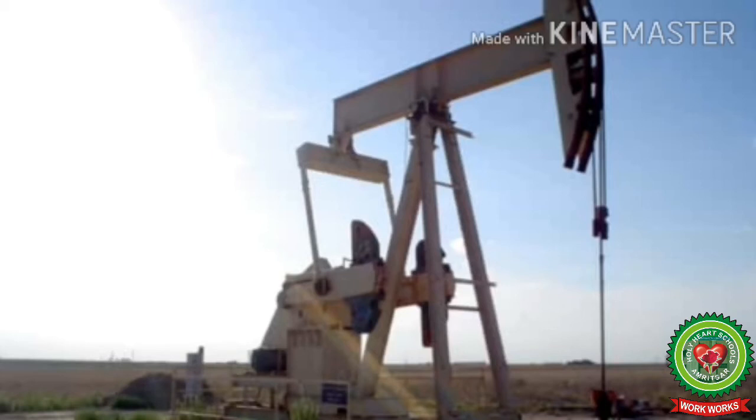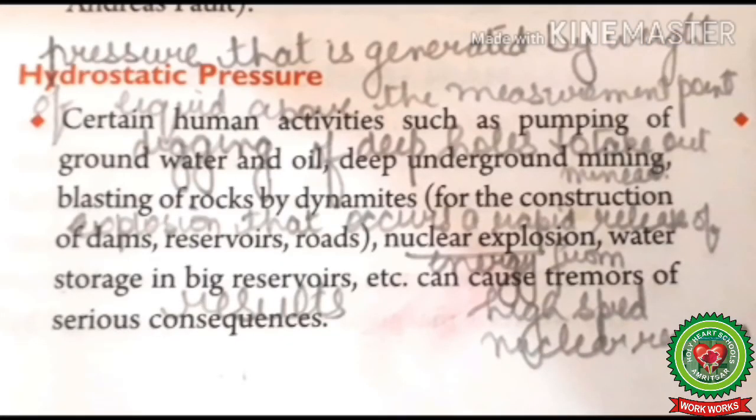So now let's read. Hydrostatic pressure. Certain human activities such as pumping of groundwater and oil, deep underground mining, means digging out of deep holes to take out minerals, blasting of rocks by dynamites for the construction of dams, reservoirs, roads, especially in areas with hard rocks, nuclear explosions, means explosions that occur as a rapid release of energy from a high speed nuclear reaction, and water storage in big reservoirs, means an artificial lake built behind a river to store river water, can cause tremors with serious consequences, means results.